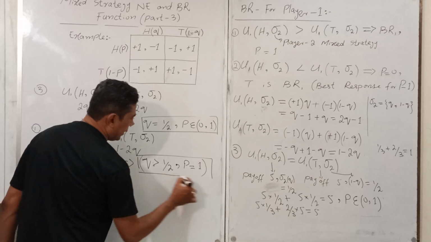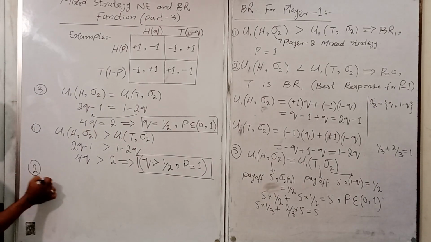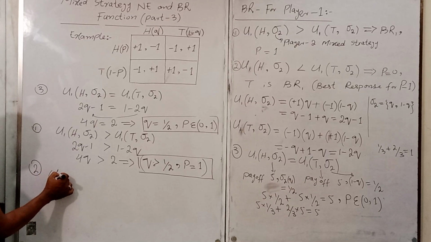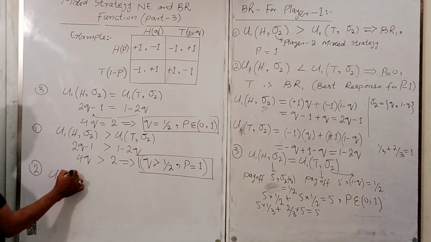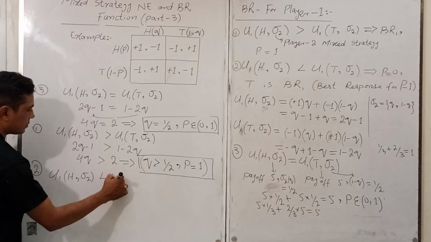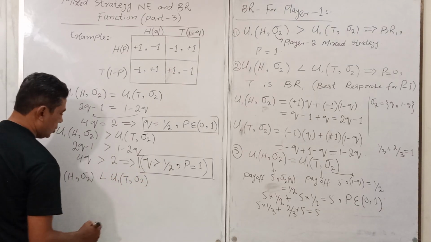What about the second condition? U1 H sigma 2 less than U1 tail sigma 2.